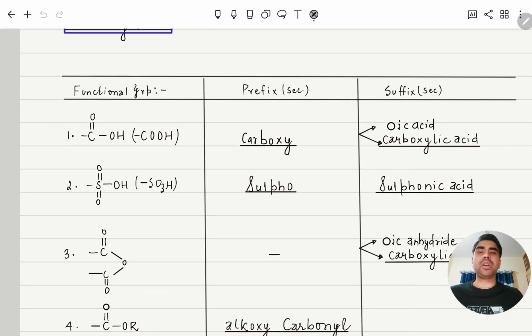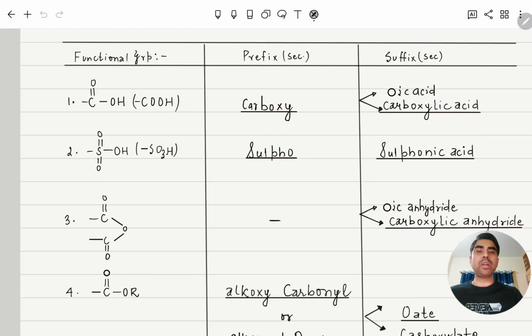So this priority order of functional groups, you should remember all of it. Along with that, the prefix and suffix also. If a functional group is considered as the main functional group, then we will consider its suffix, as a secondary one. If the functional group is present as a prefix, then its prefix is also there. So memorize all of these.